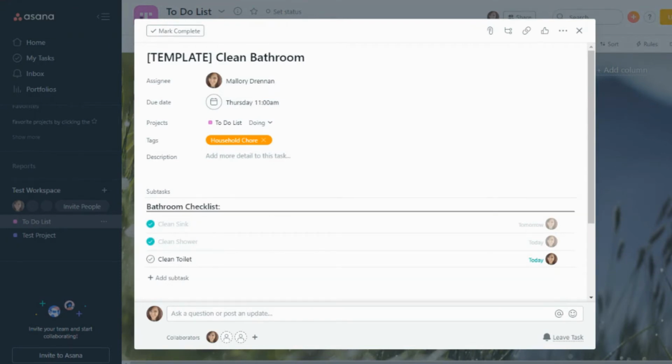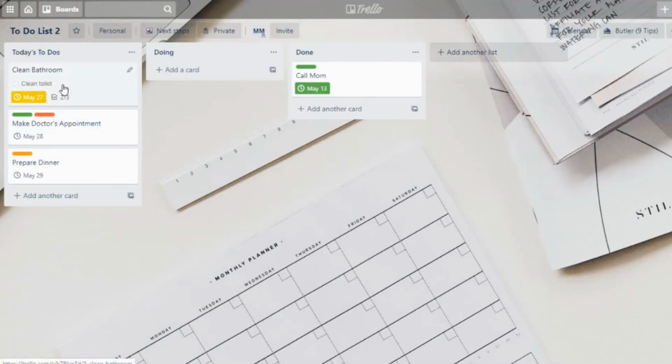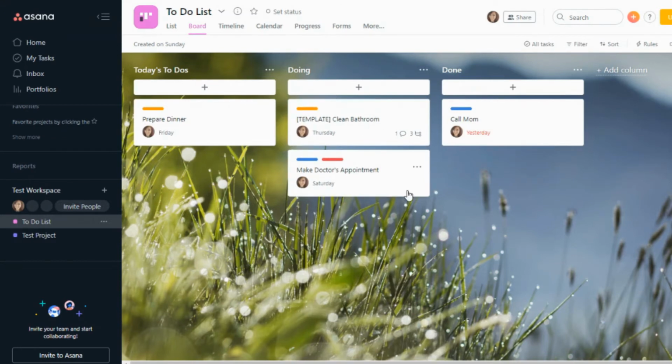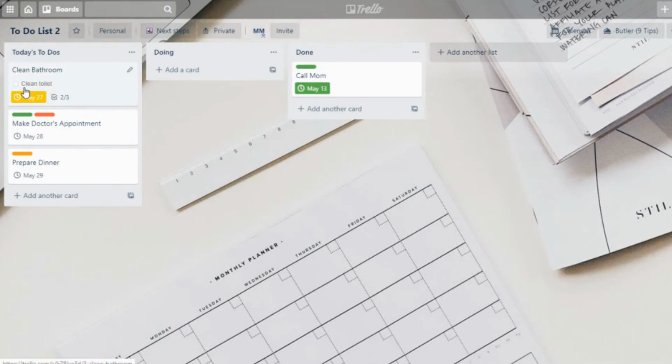So if we go back to Trello and we look at Trello's checklist, the nice thing with Trello is you can actually get this Chrome extension for next steps. So you can actually see your checklist items from the board view. If we go back to Asana and I exit out of this, you cannot see any of the checklist items listed on here. You can just see from this little icon that there are 3 subtasks listed there. So that is one feature that I do like, that I can just strictly not even go into the card and be able to check off items on my checklist.